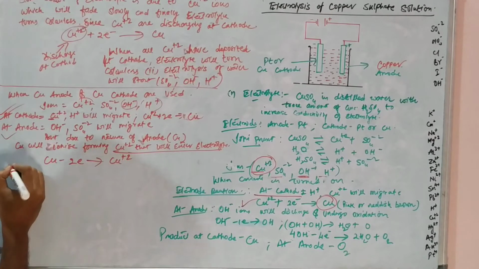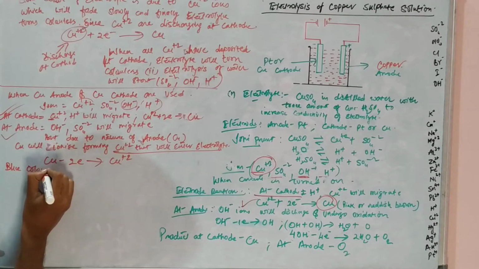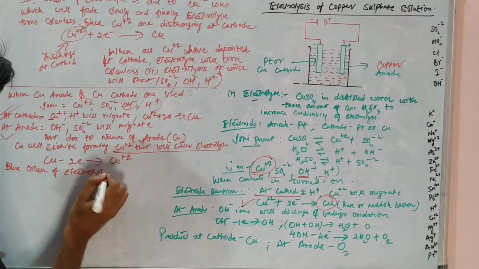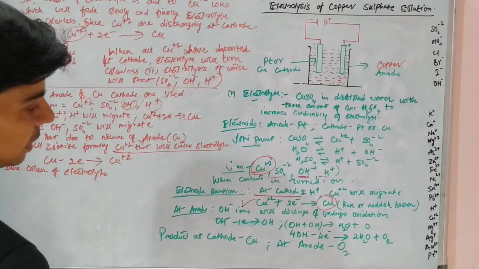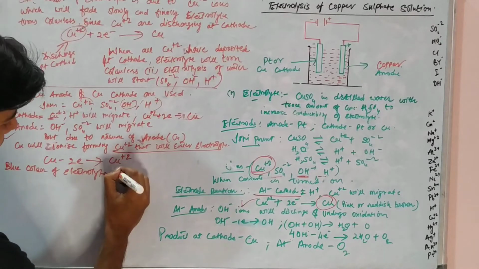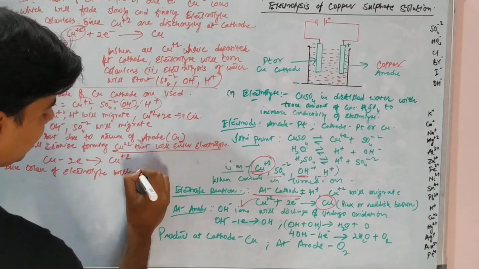So in this case, these are the ions that are present in the electrolyte, and the blue color was due to copper ions. The blue color of the electrolyte will be maintained.